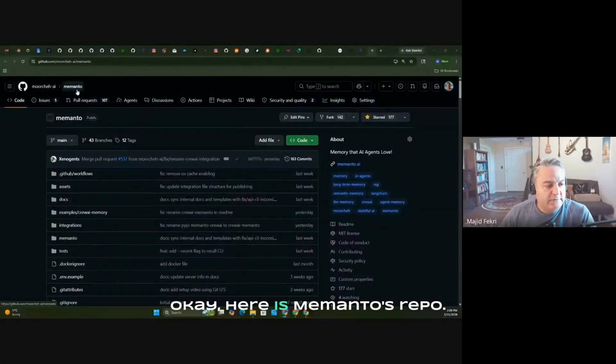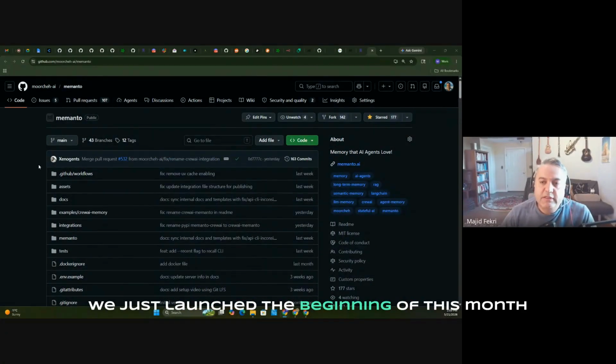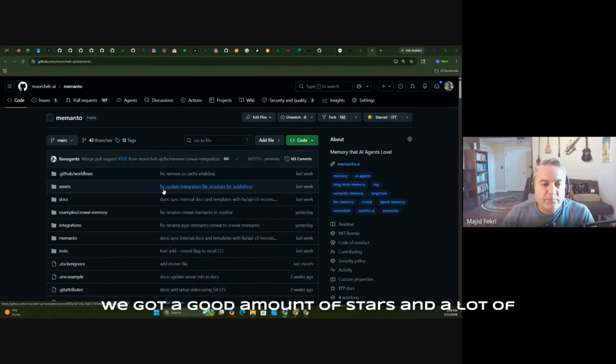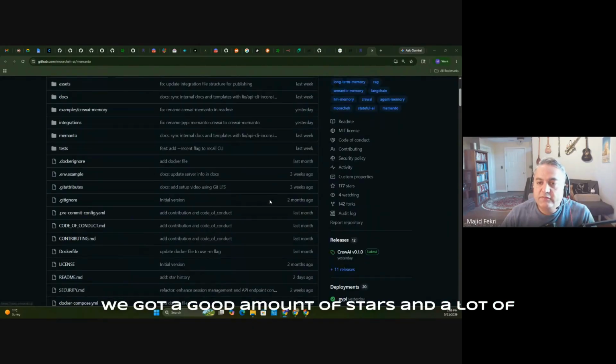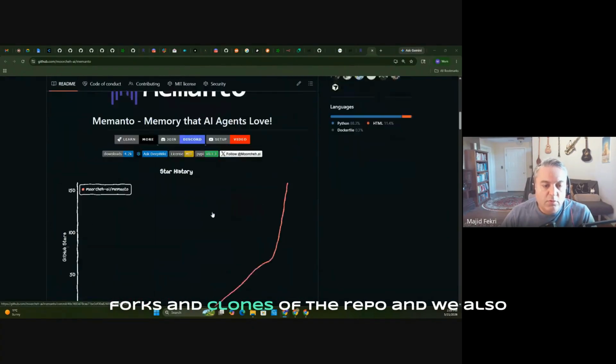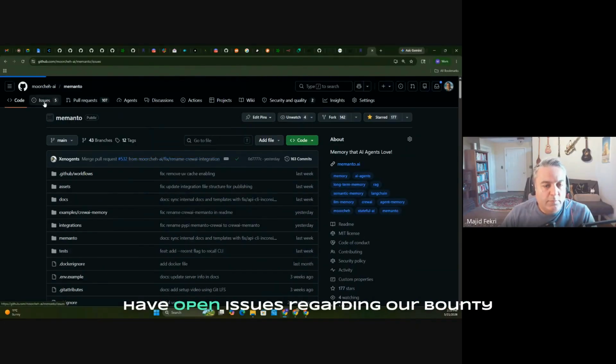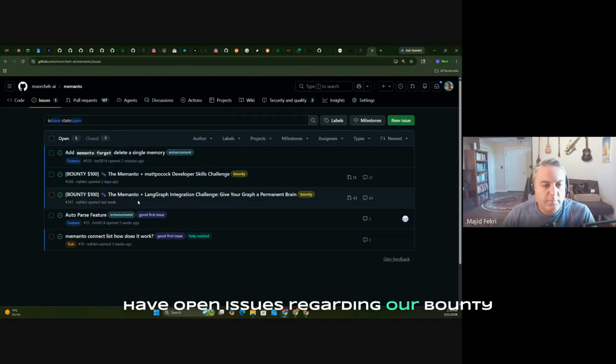Okay, here is Memanto's repo. We just launched at the beginning of this month in May 2026. We got a good amount of stars and a lot of forks and clones of the repo. And we also have open issues regarding our bounty program.